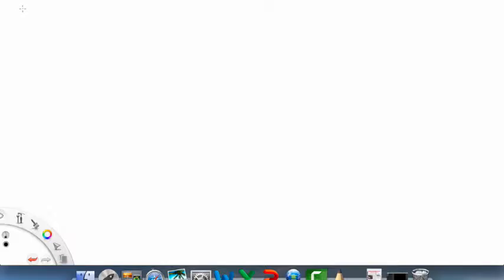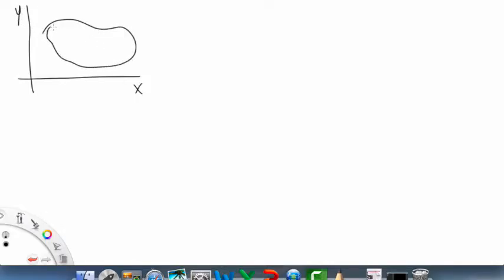Okay, now for this last section here, we'll start off with drawing a quick diagram. So let's say we have some domain D which is connected. There we go. So this is our D, right? This whole thing is our domain.